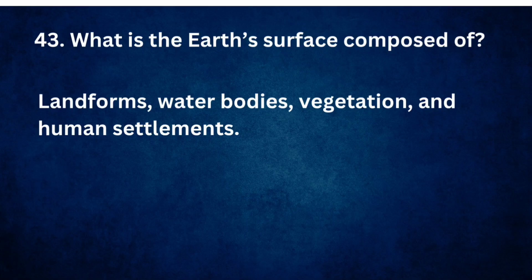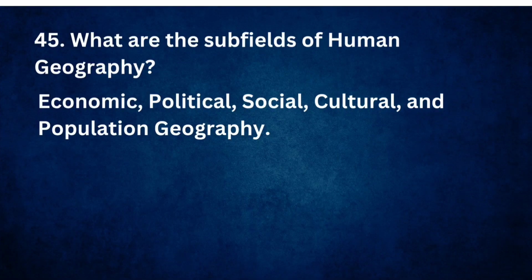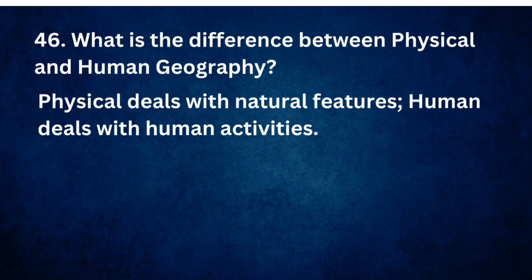What is the Earth's surface composed of? Landforms, water bodies, vegetation, and human settlements. What are the main divisions of physical geography? Geomorphology, climatology, biogeography, and oceanography. What are the subfields of human geography? Economic, political, social, cultural, and population geography. What is the difference between physical and human geography? Physical deals with natural features, human deals with human activities.